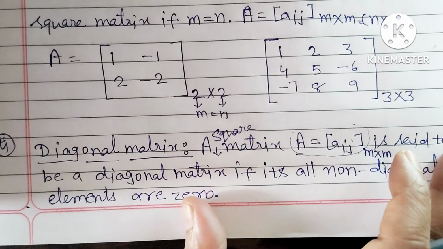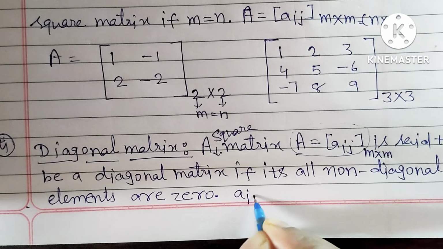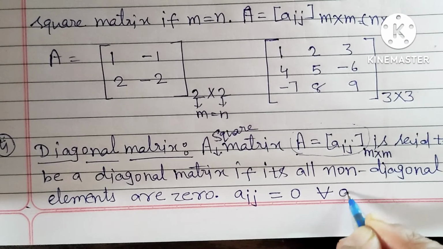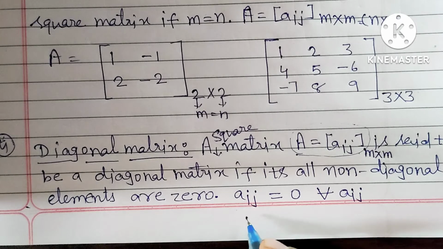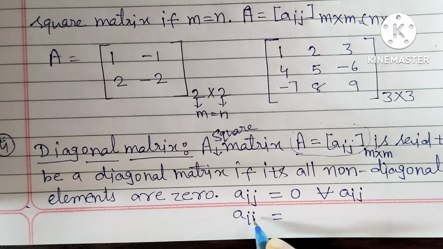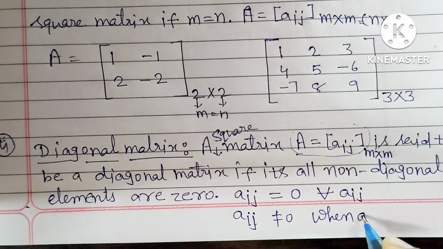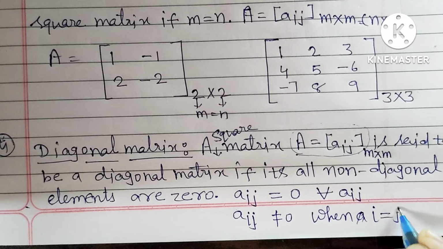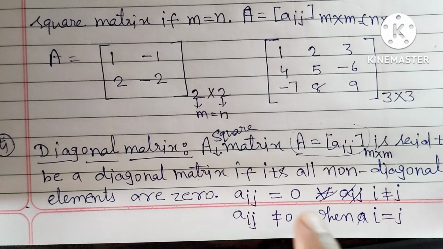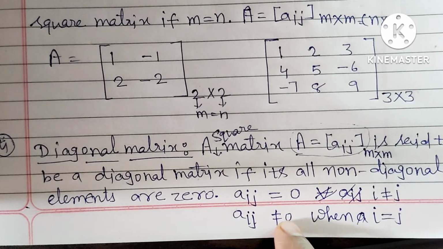Okay, how should the non-diagonals be? 0, right? That means Aij should be 0 for all i not equal to j, and Aij should not equal 0 when i is equal to j. When i is not equal to j, then all Aij should be 0, and when i is equal to j, then all Aij should not equal 0.